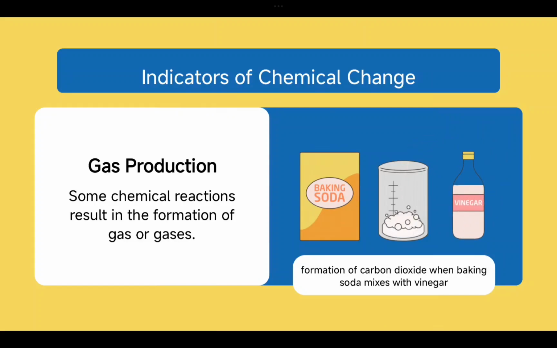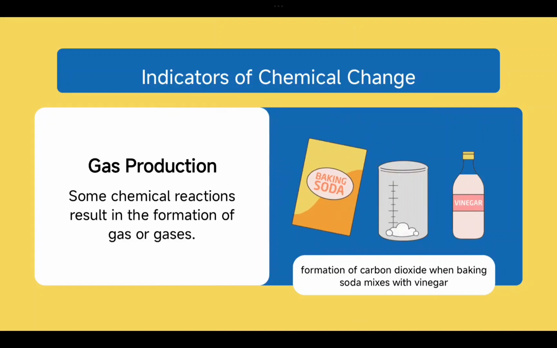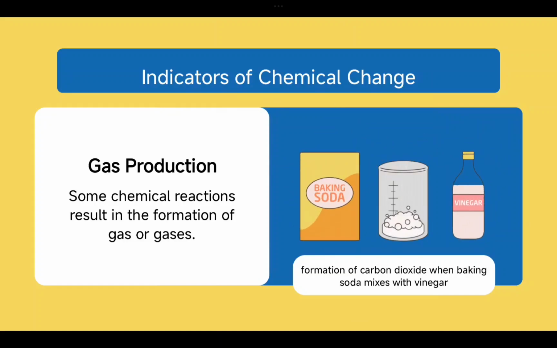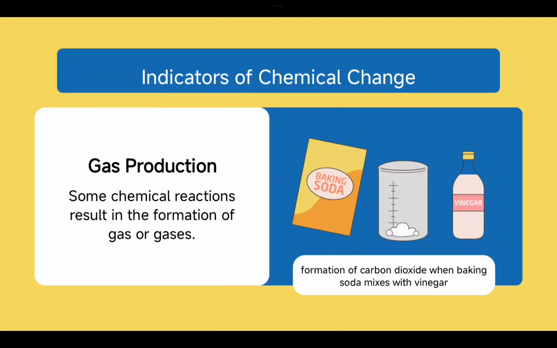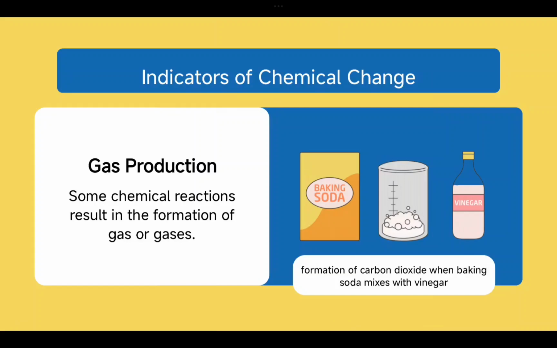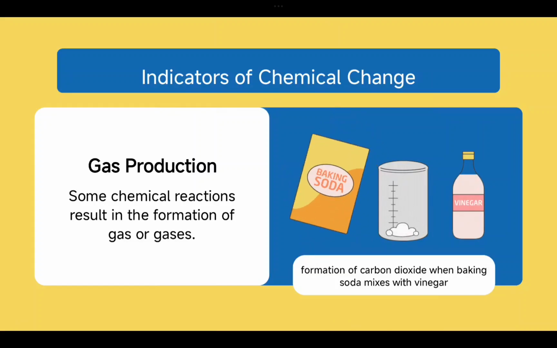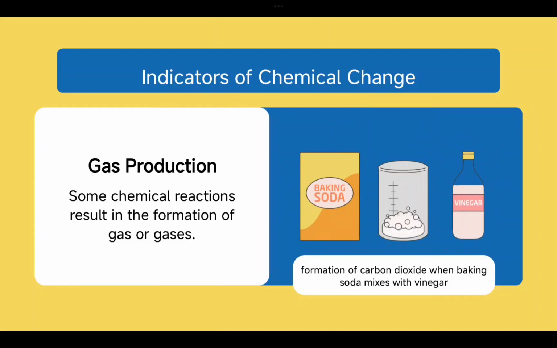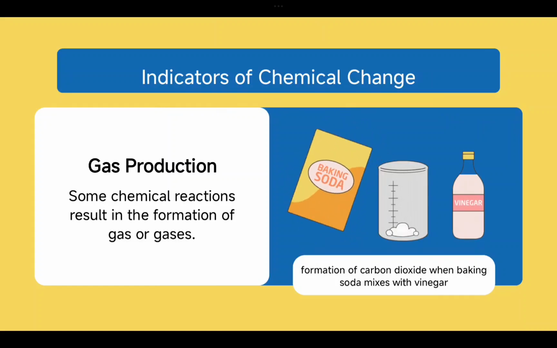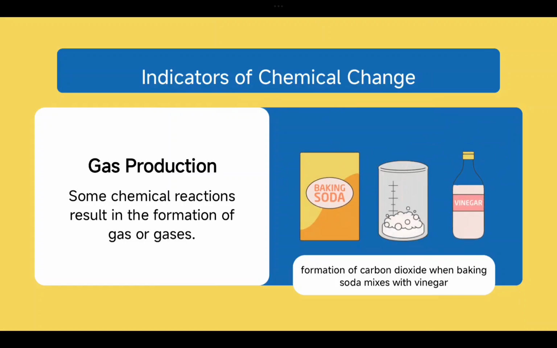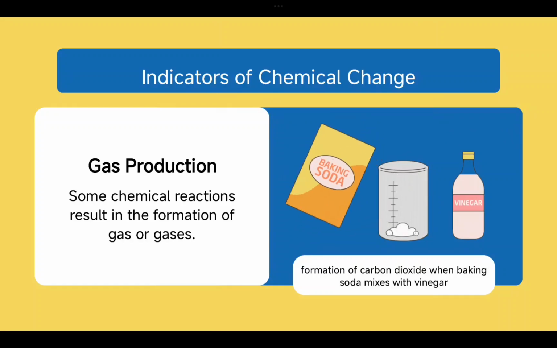Now the first question that should rise in your mind is: how do we know what is a chemical change and what is a physical change? In a physical change there is no change at all in the material. But if there is a chemical change, how do you find out whether it happened or not? There are some indicators. An indicator indicates to you that yes, that is a chemical change. This new component is different from the other component, and some points tell you these are indicators. What kind of indicators are they?